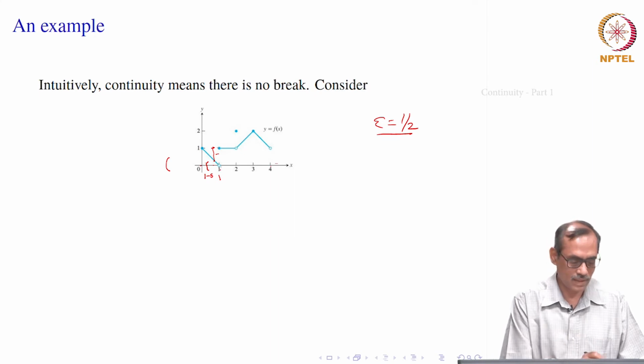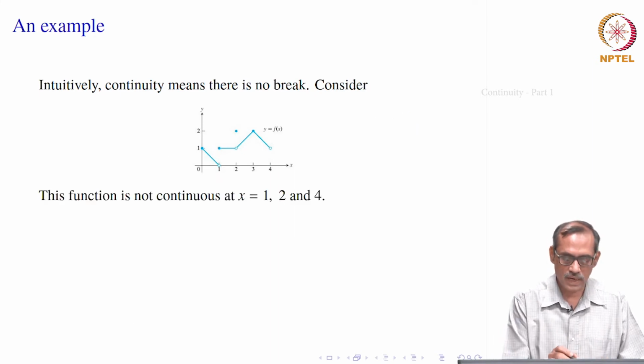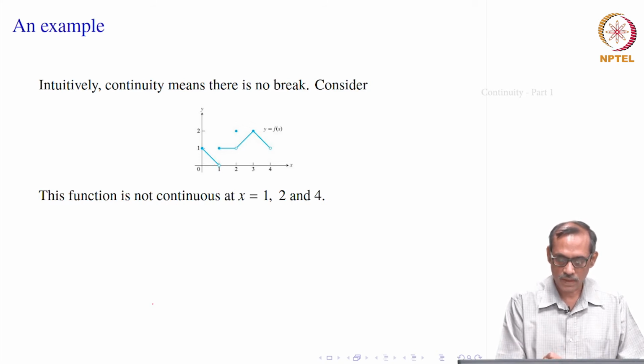So, exactly if you look at this function again, you see that the function is not continuous at 1, it is also not continuous at 2, there is again a jump, it is also not continuous at 4. So, this we are including at the end point, in the sense that we do not have f of 4 defined even.